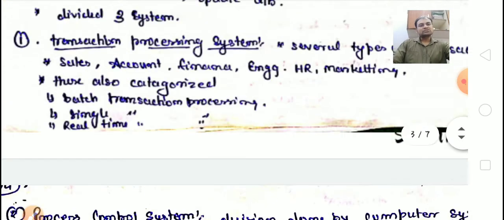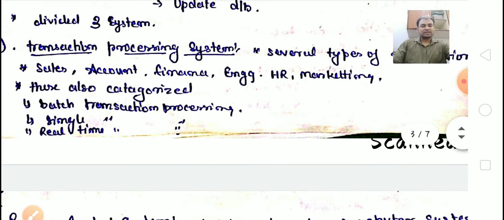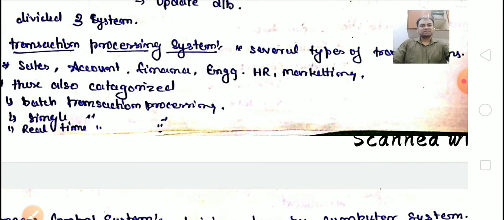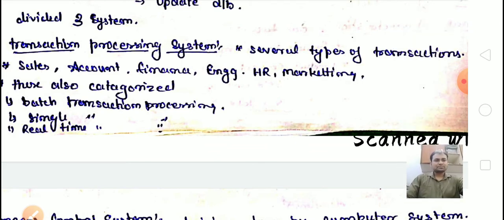Let's start with the first system, the transaction processing system. In a transaction processing system, several types of transactions can come within the organization, depending on the organization. For example, take a banking organization. Some sales departments are there, and according to the sales, account persons start the processing.